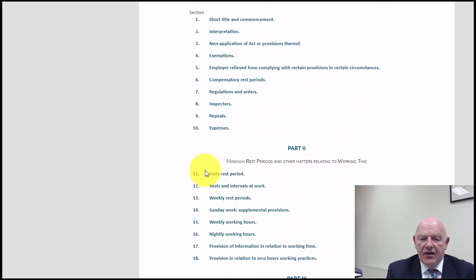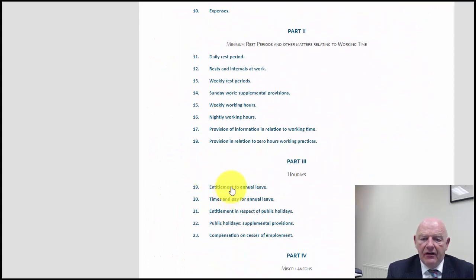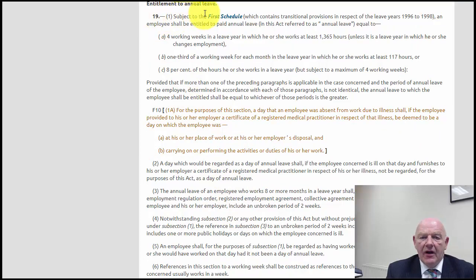And the revised section 19 we're going to take a look at is the entitlement to annual leave. It's the exact same section 19, except you'll see this bit here in different coloured font. It says, for the purpose of this section, a day that an employee was absent from work due to illness shall be deemed to be a day in which the employee was at his or her place of work and carrying out or performing the activities or duties of his or her work.